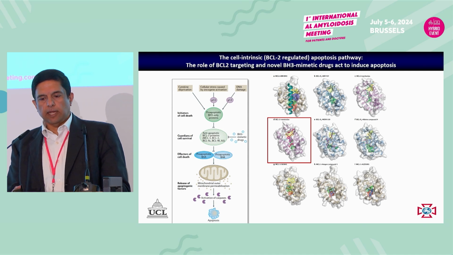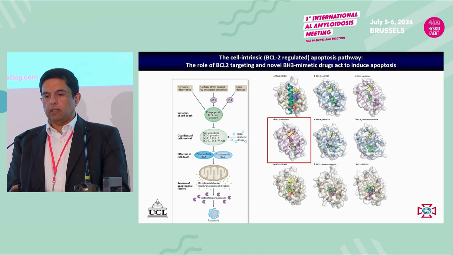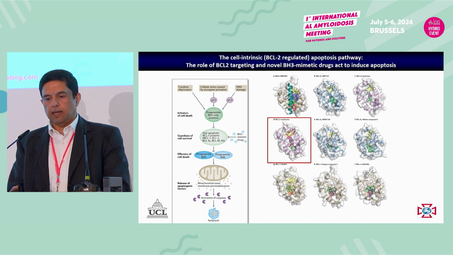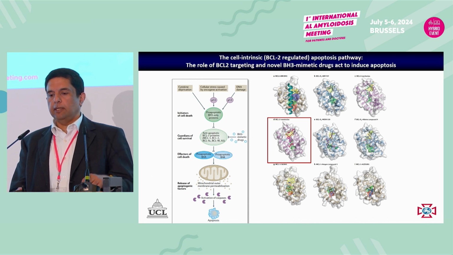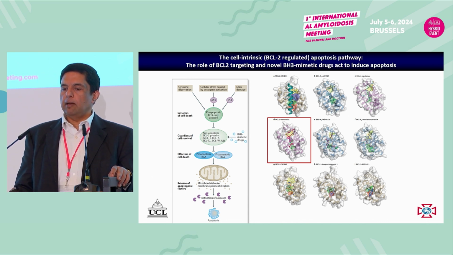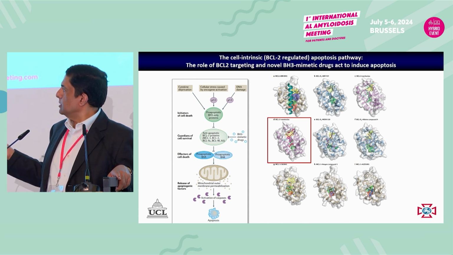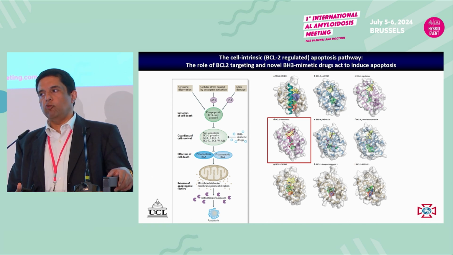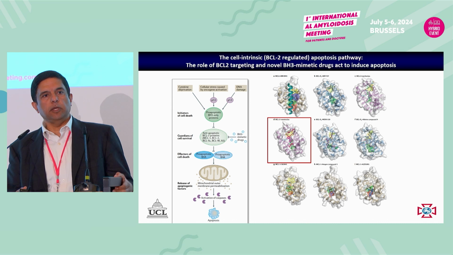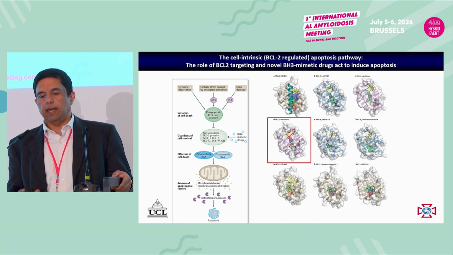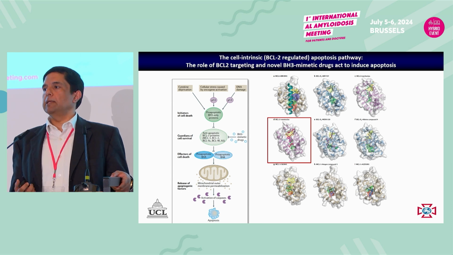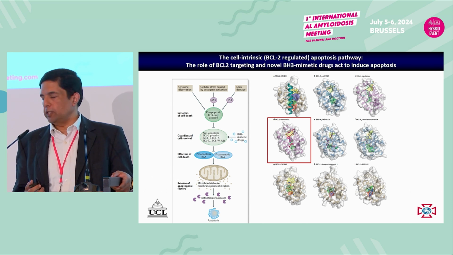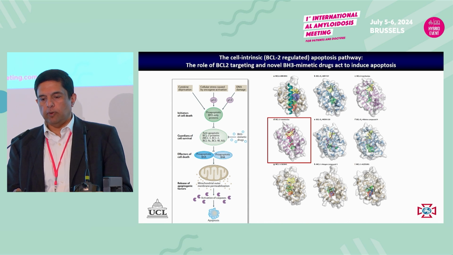We heard a lot about venetoclax, so I won't touch on this. But the BCL2 pathway is activated in stress, and we certainly have the light chain plasma cells in amyloidosis being super stressed. There are a lot of different agents, not necessarily venetoclax on its own, but also other agents which act on the same pathway, the so-called BH3 mimetic agents. And we really need to have trials with these drugs in amyloidosis. We haven't had trials. We're using them off-label. And I think we need collectively to study these drugs because the responses are very quick. The drugs are really well tolerated, and the off-target side effects are much, much less. And 50% of the patients could be suitable for treatment with these drugs.